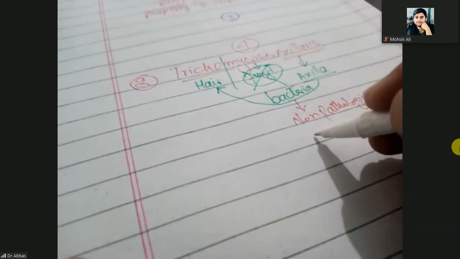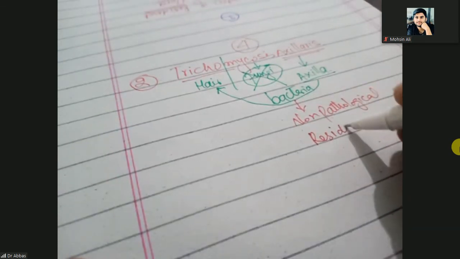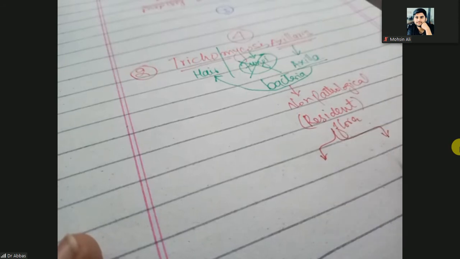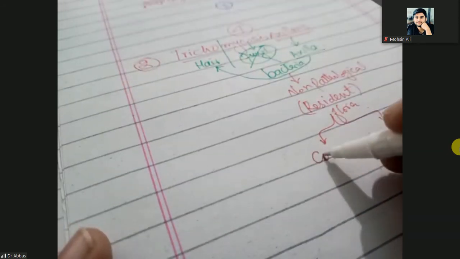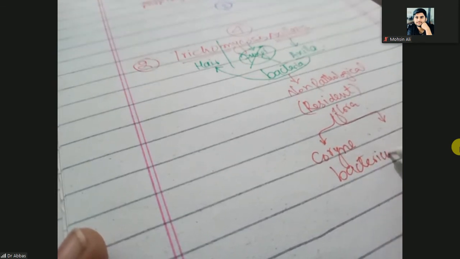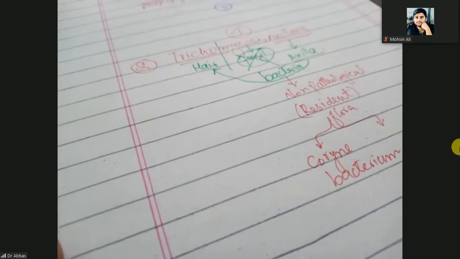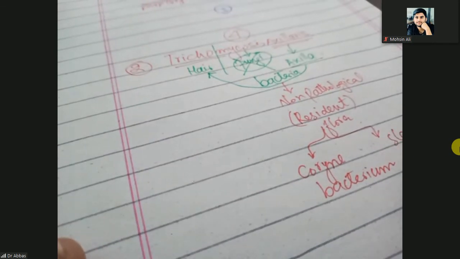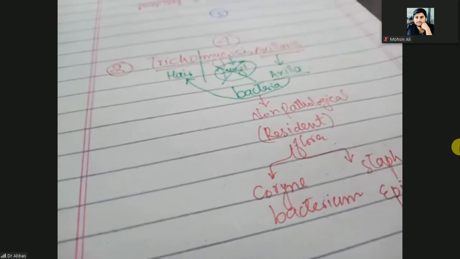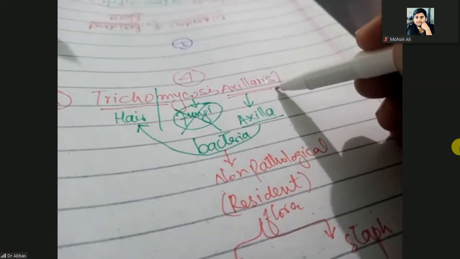Non-pathological means resident. Resident bacteria or resident flora. Resident flora means this bacteria could be Corynebacterium, or it could be Staphylococcus epidermidis. Again repeating, Trichomycosis axillaris.